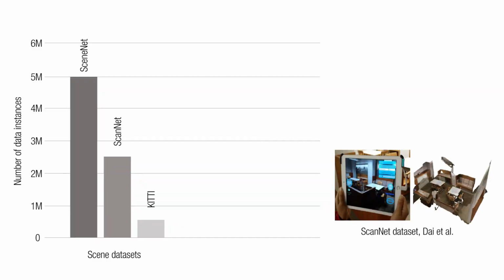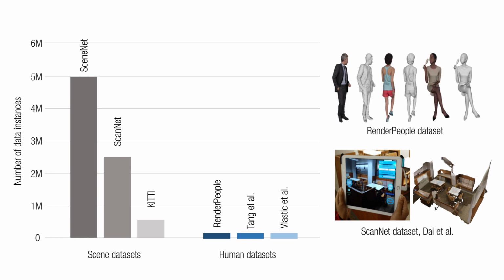Single view depth prediction has been a widely studied problem. Existing approaches leverage a large-scale dataset, such as ScanNet, to learn the depth. Unfortunately, no such data exists for humans, which is 1 or 2 orders of magnitude smaller than the scene understanding datasets. This poses a key challenge to learn 3D geometry of humans.